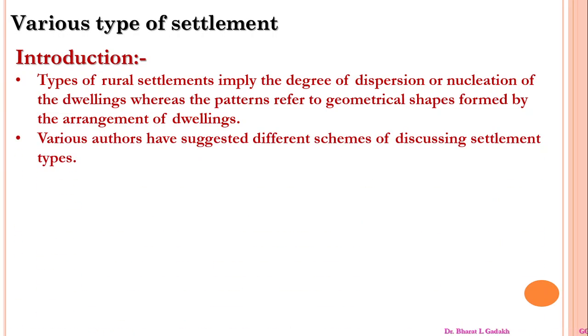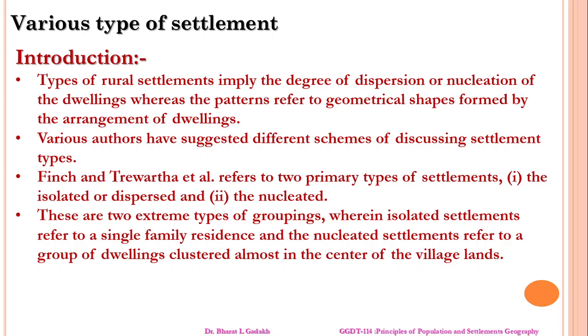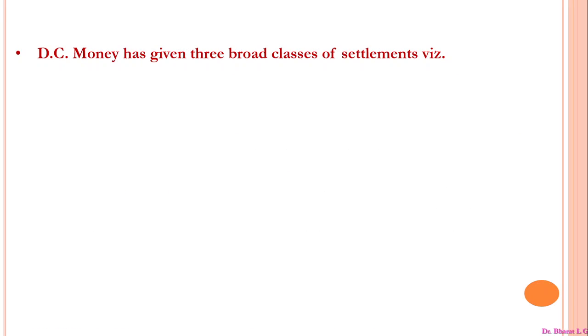Now, various authors have suggested different schemes of discussing settlement types. Pitch and Trewartha refer to primary types of settlement: first, isolated or dispersed, and second, nucleated. These are the two extreme types of grouping, wherein isolated settlements refer to single family residences and nucleated settlements refer to a group of dwellings clustered almost in the center of the village land.